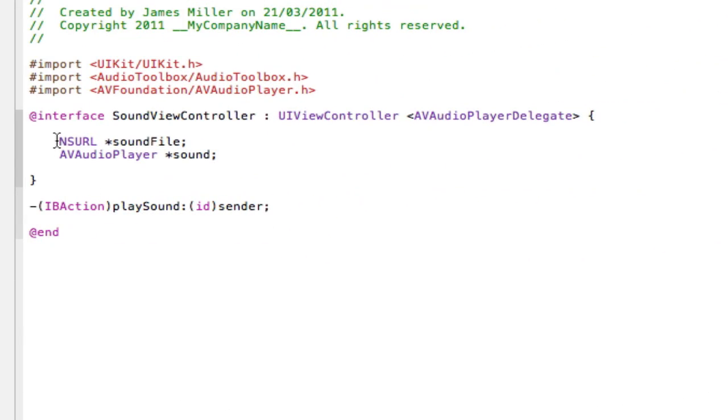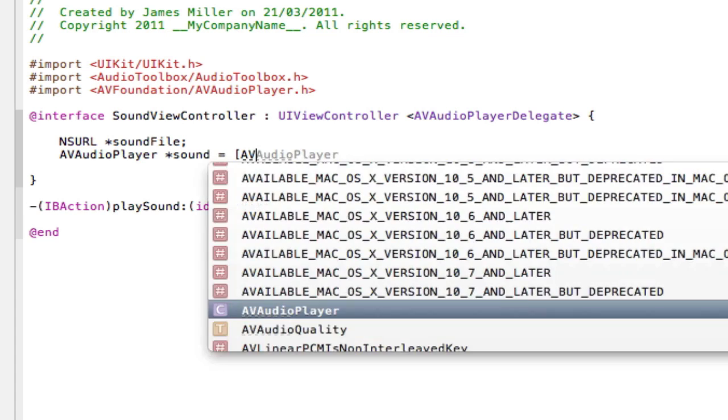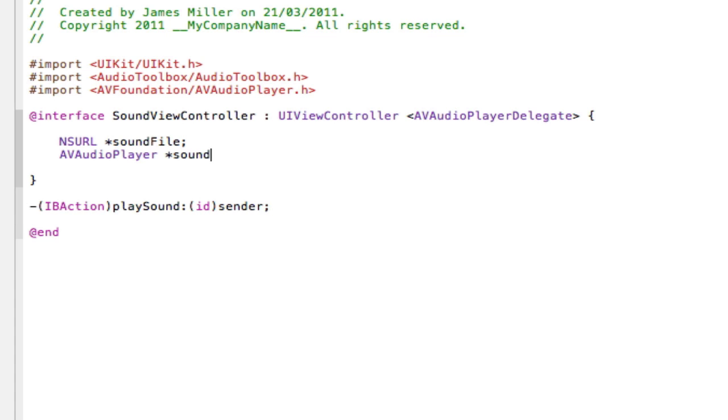Alright guys, I'm back, and as you can see, I've put an outlet in for a URL, and an outlet in for the player. The URL is going to hold our file path to our sound within our resources, and the audio player is going to be the thing that's actually going to play our sound. Now, as I said, you can do all of this in the .m. All you need to do is copy and paste this over, delete the semicolon, and go space equals space, AVAudioPlayer, alloc, and stuff like that. But for purposes you'll see in the other tutorial, I'm doing it this way, and I suggest you do as well.